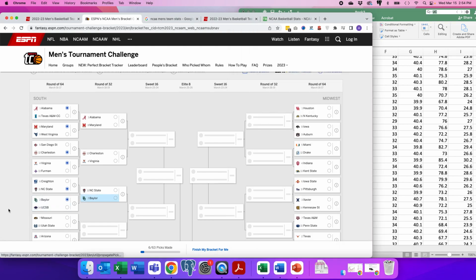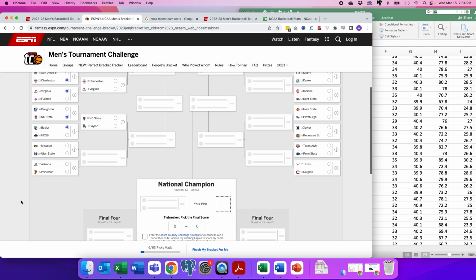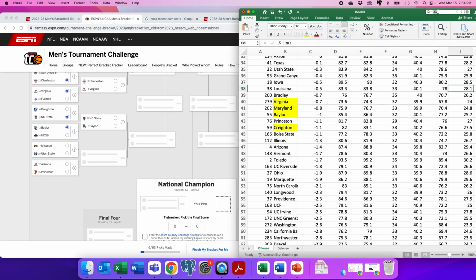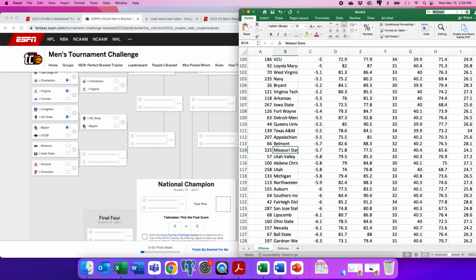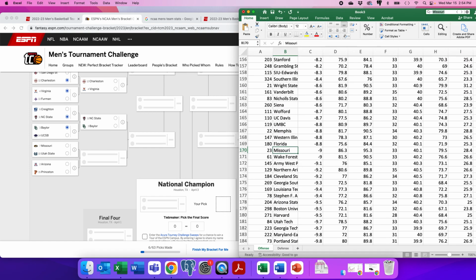Probably not going to happen. Okay, so we're making progress here. Missouri. This is what I call the brute force method. Just make it happen. Missouri originally, I got him 170 here, and then Utah State here. Okay, they beat him. Close, but they beat him.